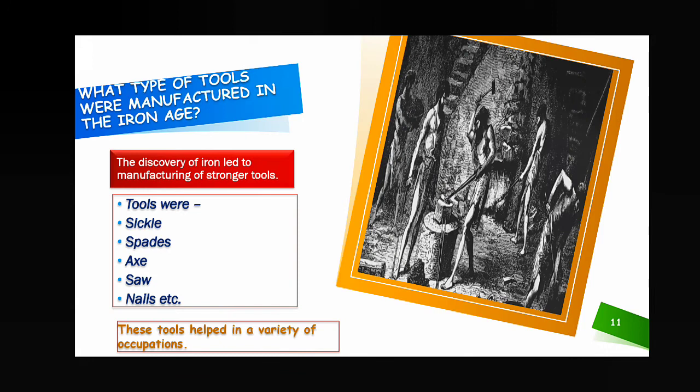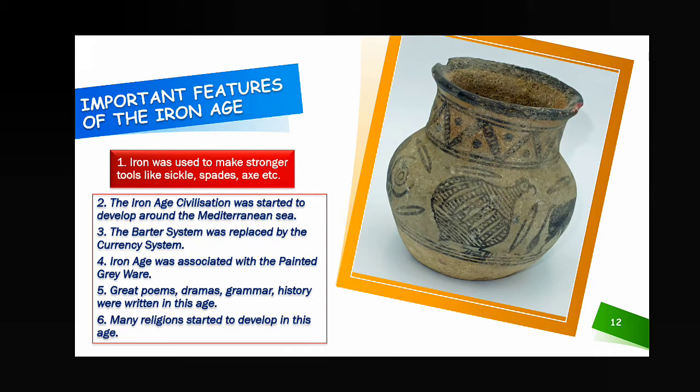What type of tools were manufactured in the Iron Age? I have already told you tools were mainly made of iron, but what type of tools? Sickle, spades, axe, saw, nails, etc. These tools helped in a variety of occupations. So now let us see other important features of the Iron Age. Iron was used to make stronger tools like sickle, spades, axe, etc.